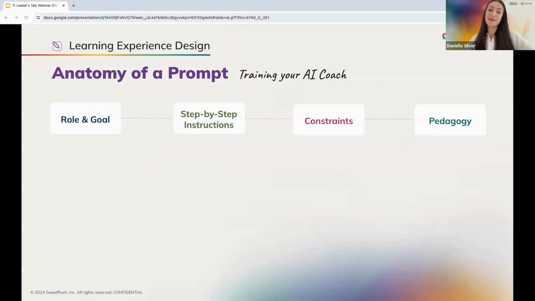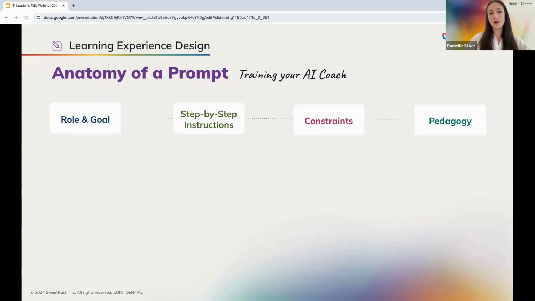So now here's where the LXD role is evolving in a really exciting way. The LXD is an integral part of developing the AI prompt, which is another really important part of any AI-powered project. This is a deeply collaborative process between the LXD, the lead developer, and the client. Let's look at the anatomy of a successful AI prompt and how you can train your AI coach to deliver impactful and effective feedback to learners.